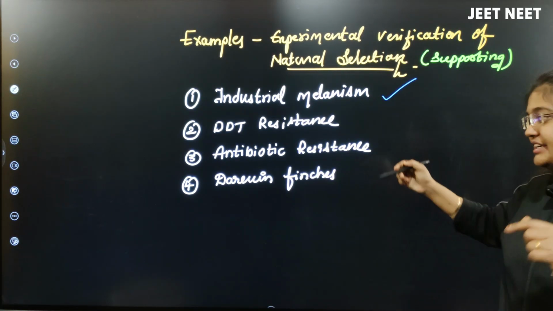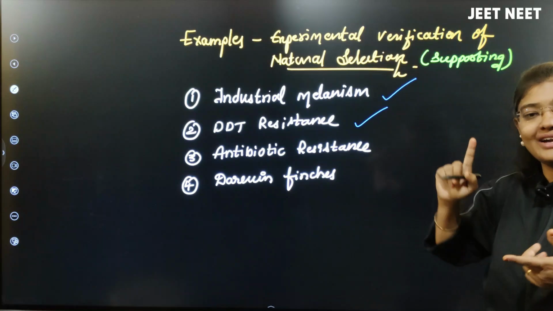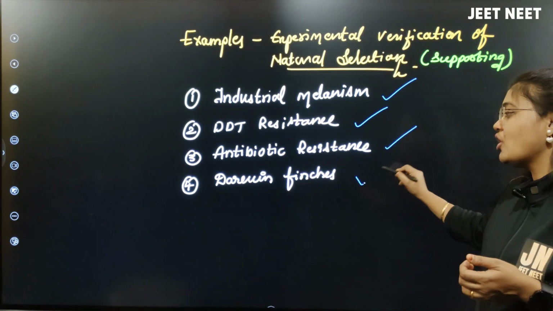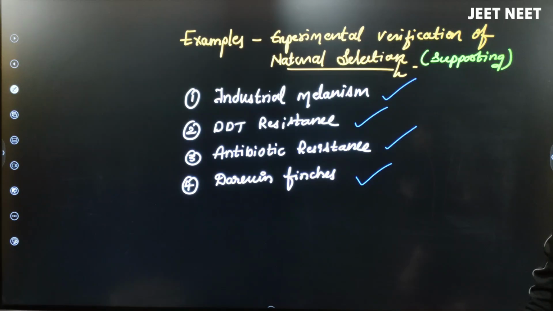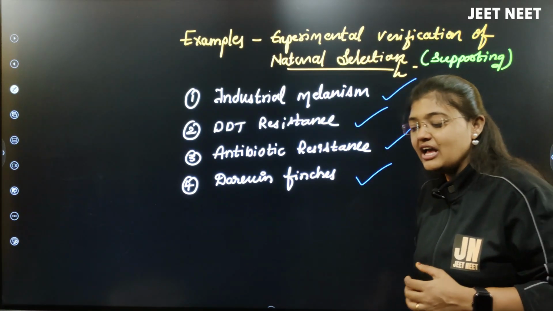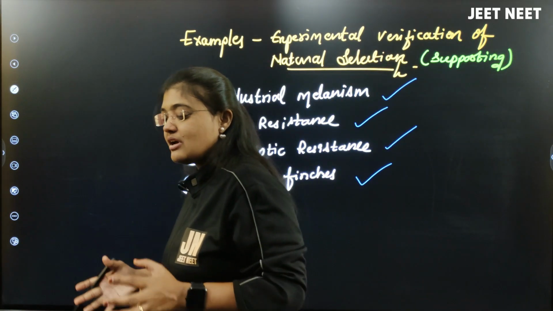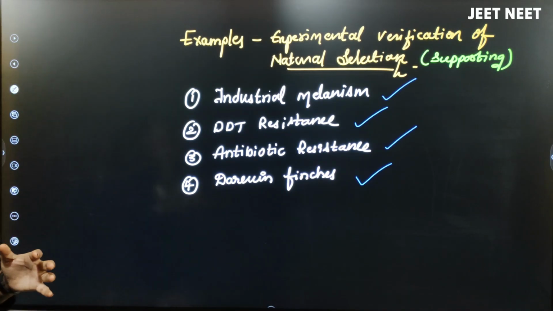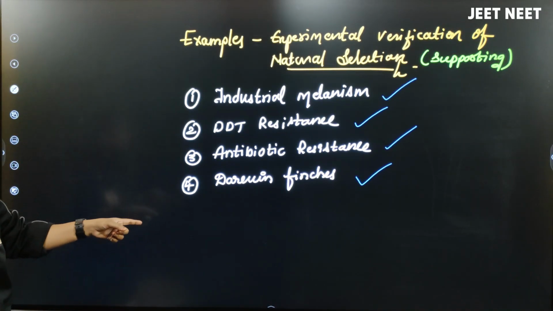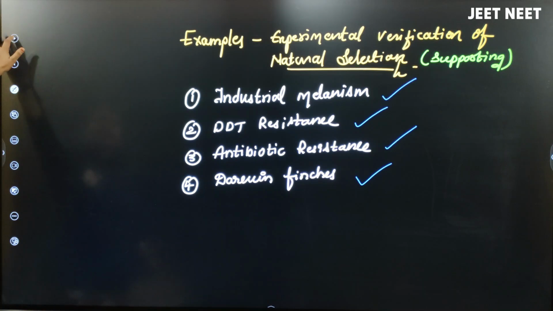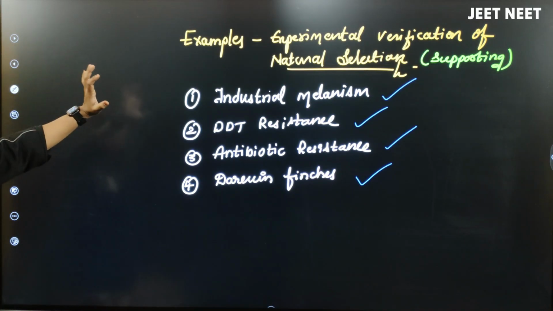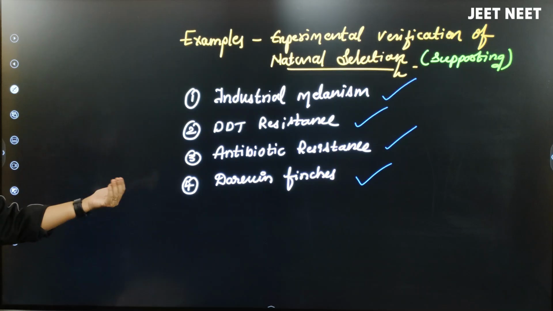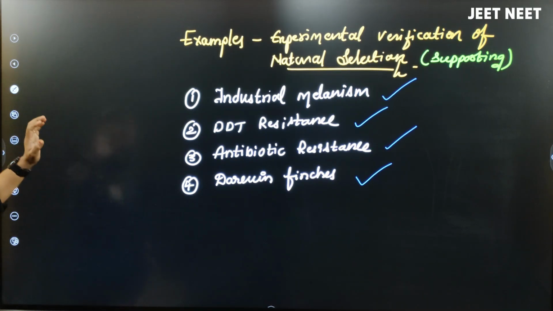DDT resistance is also an example of natural selection, antibiotic resistance too, and even Darwin's finches. These examples support that the natural selection theory given by Darwin is correct. We will discuss all of these in detail in the next video; I just wanted to tell you here that these examples show natural selection theory is correct.